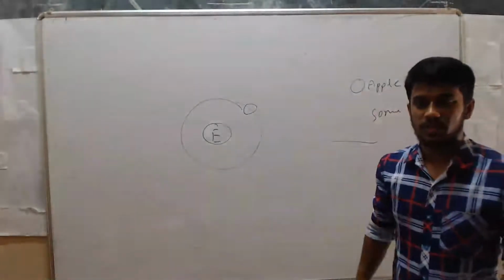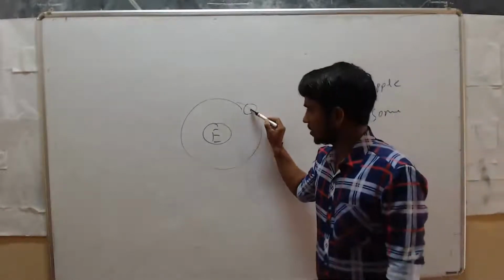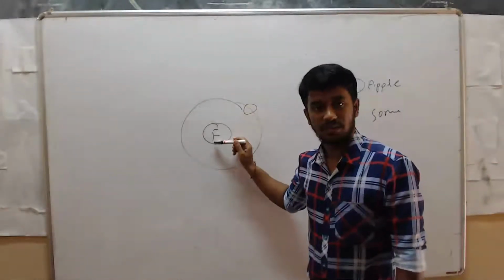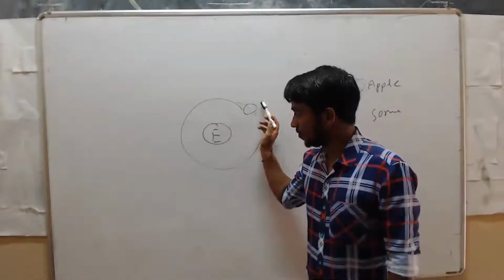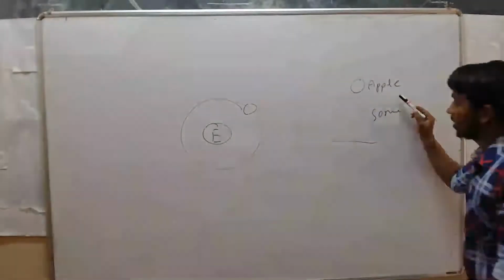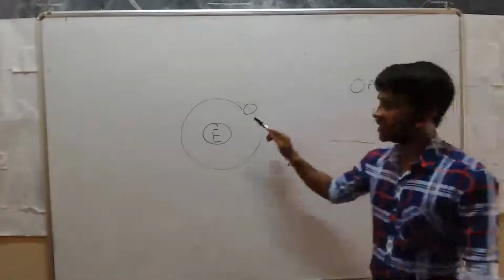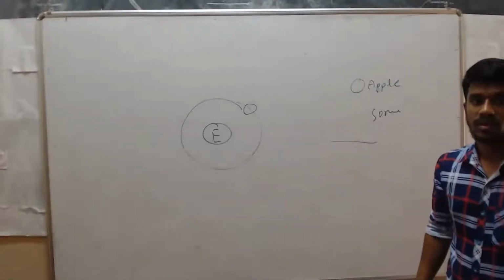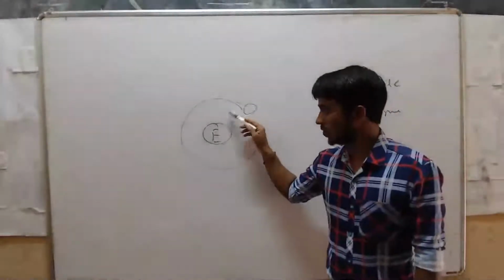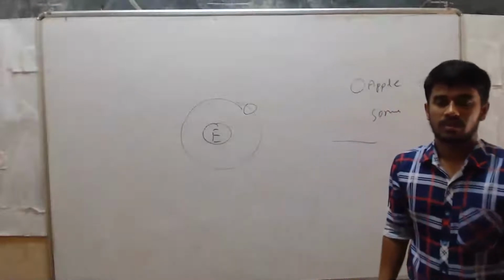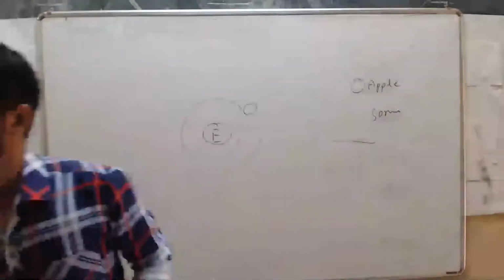If you know the answer, please put it in the comment box. At each point the moon is falling towards the earth, but we do not really see that. Here the earth attracts the apple. The same force exists in both places, but the apple moves towards the earth, while the moon is not falling towards the earth. If you know the answer, please put it in your comment box.